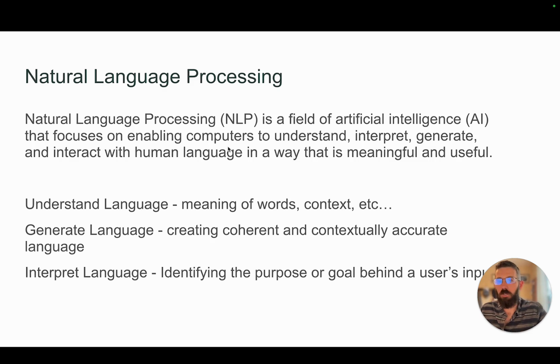Now, looking at natural language processing real quick. Natural language processing, or NLP, is a field of artificial intelligence that focuses on helping computers understand, interpret, generate, and interact with human language in a way that's helpful. It needs to understand the language, so obviously just knowing the meaning of words, knowing the context. We'll get into the interpreting part in a second. Understanding grammar. It needs to be able to generate language, so it needs to be able to give responses that are coherent and that are contextually accurate to the language that I'm using.